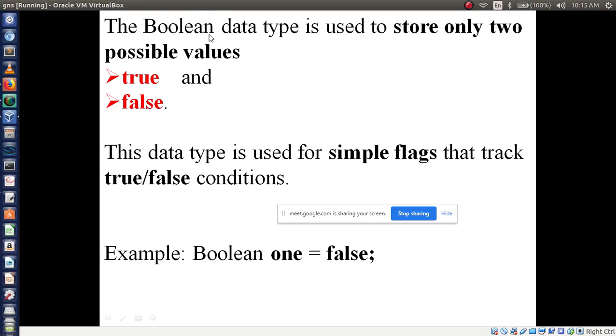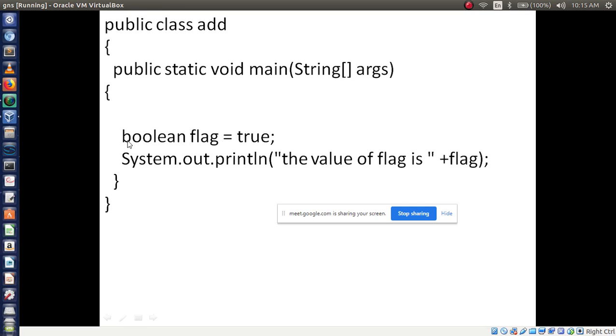Now you understood Boolean has two values, true and false. By default the Boolean value is false. Then here you are using the data type Boolean. Here I am using the variable name flag. You can use any name, it is not compulsory to use flag. You can give any name, but Boolean should be the keyword. You have to use Boolean, then any variable name. Then I am assigning the value true.